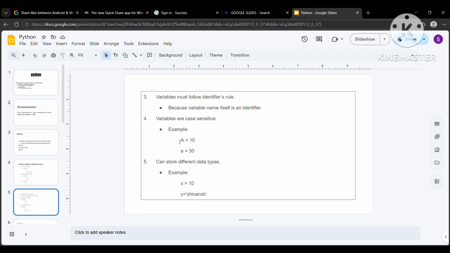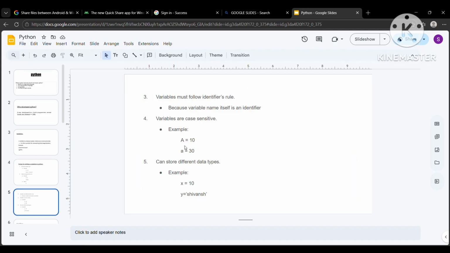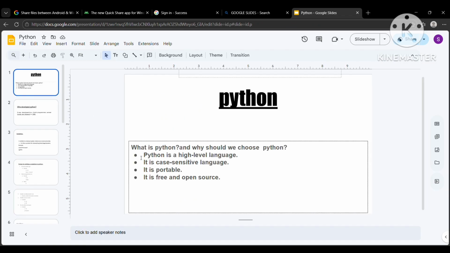Case sensitive means here I've created two variables named a is equal to 10 and A is equal to 30. So capital A is a variable, and small a is a variable, even though both are a's. But what's the difference? The key difference is that one is written in smaller letters and the other one is in capital letters. That's what case sensitive means. Both variables are different and pointing to a different memory location.